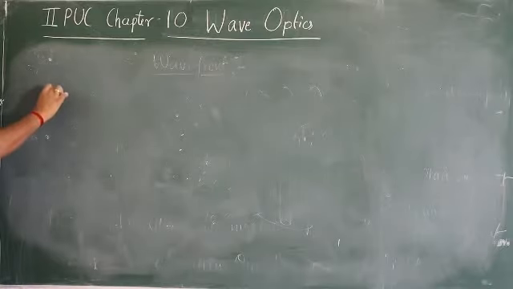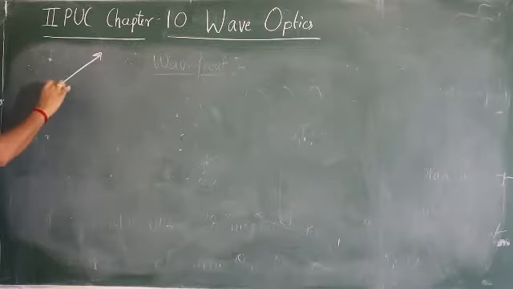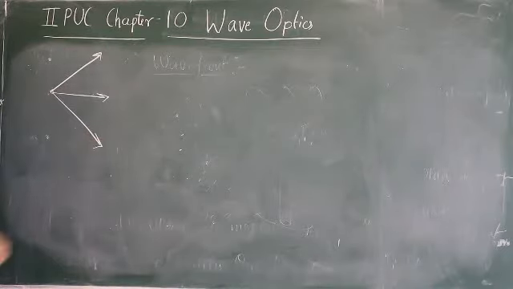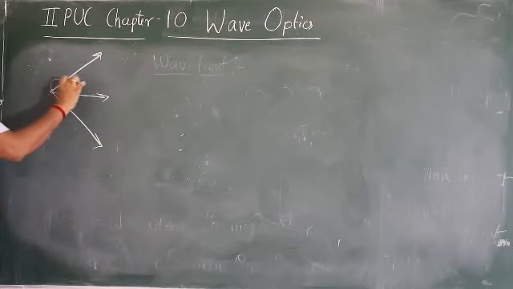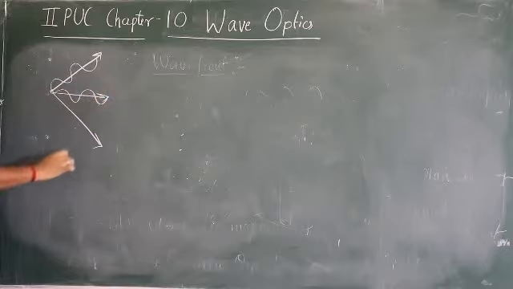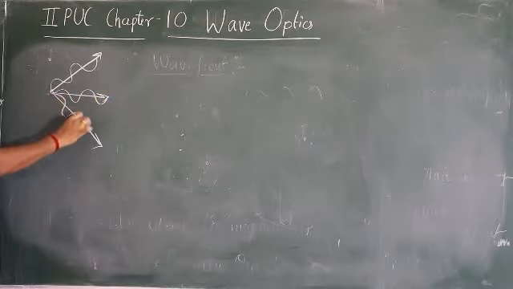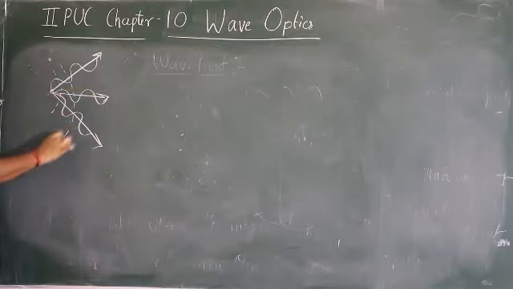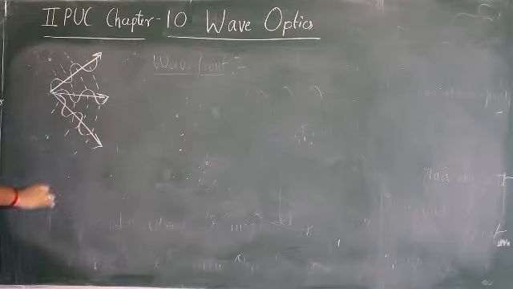So there is one source. I'll just take a light ray like this. According to ray optics concept, it is like this, right? Wave optics concept, how is it? Like this, correct? The light wave will go like this. So here, see? Like this, it goes. All are in phase, correct?